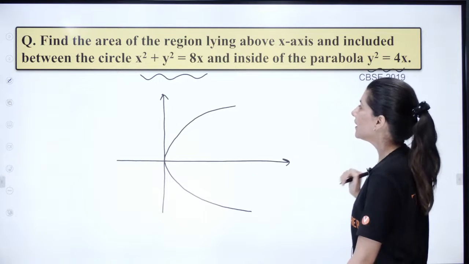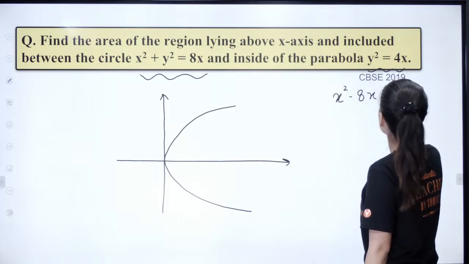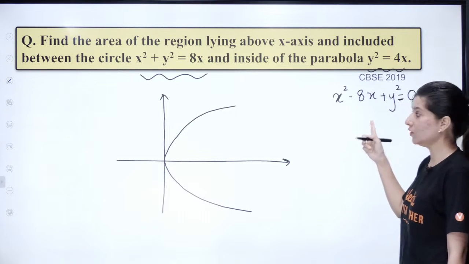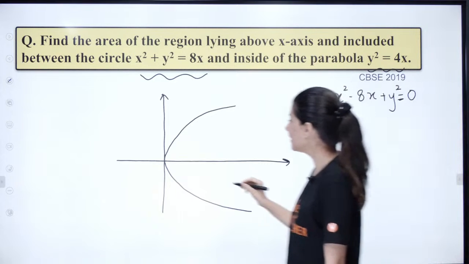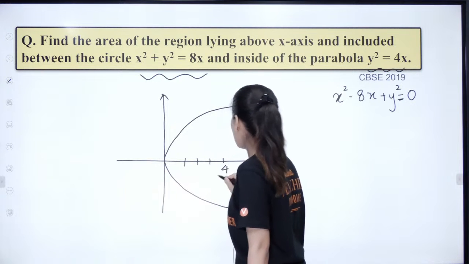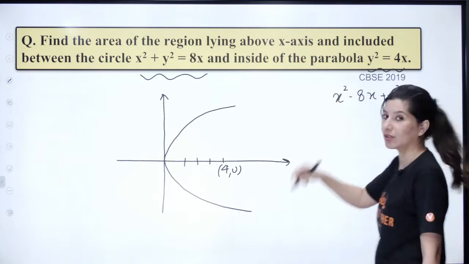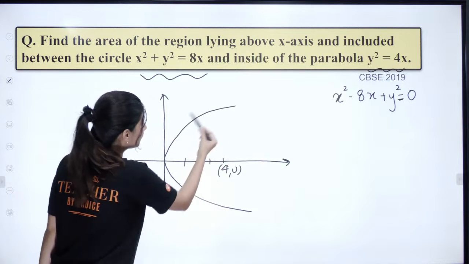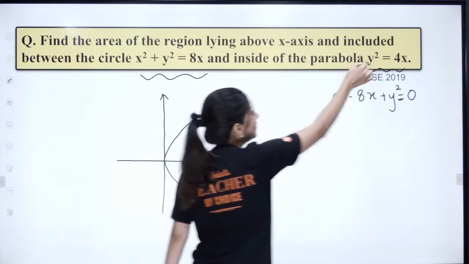First of all, realize that x square minus 8x plus y square is equal to 0 is a circle whose center is actually what? 4, 0, right? So we have 1, 2, 3, 4. This is the center, and it is passing through the origin. But hold on, before actually plotting, why not we solve these two?